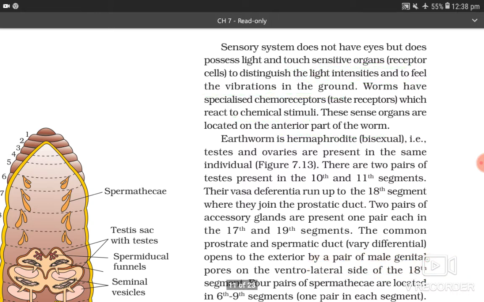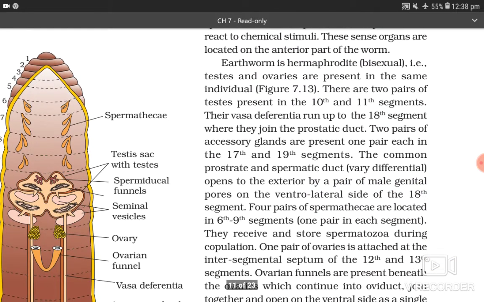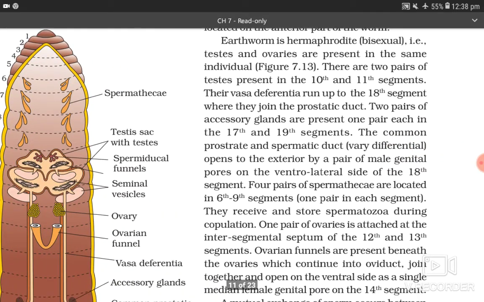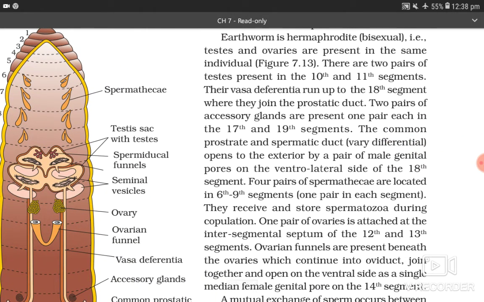Earthworm is hermaphrodite, that is bisexual. That is, testes and ovaries are present in the same individual.